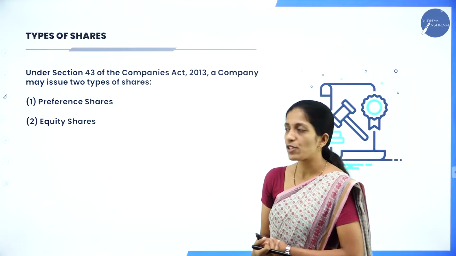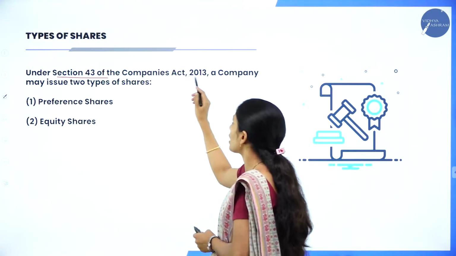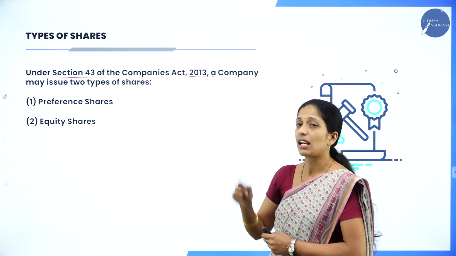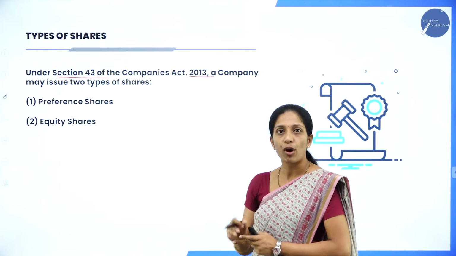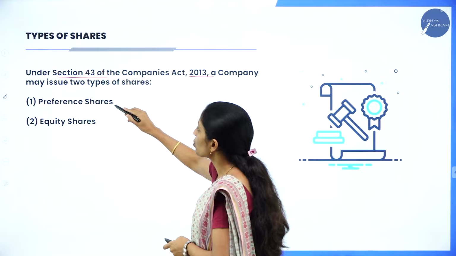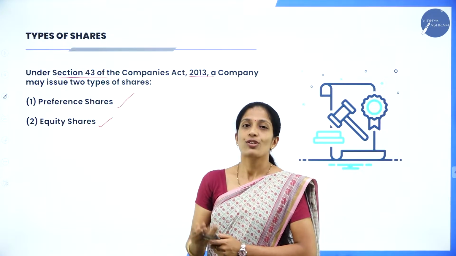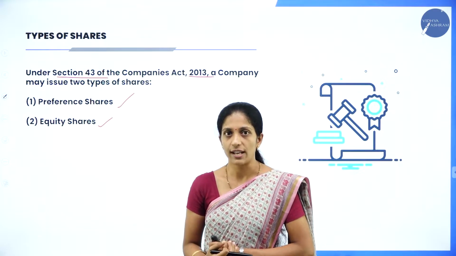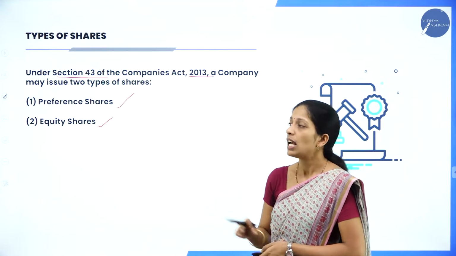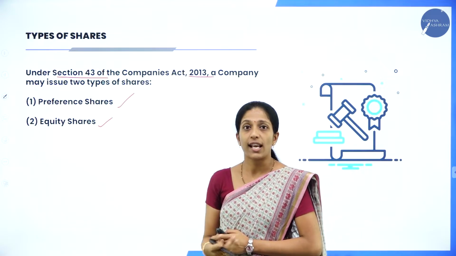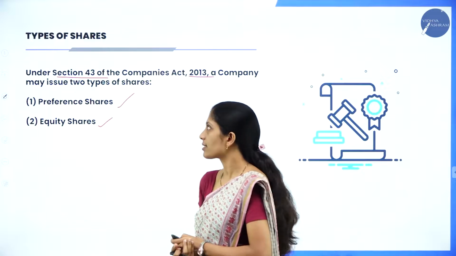Now coming to types of shares. Under Section 43 of the Companies Act 2013, a company may issue two types of shares. So what are the two main important types of shares? The first one is preference shares and the next one is equity shares. So these are the two types of shares. Now let us see what preference shares are, what the conditions are, and what equity shares are.